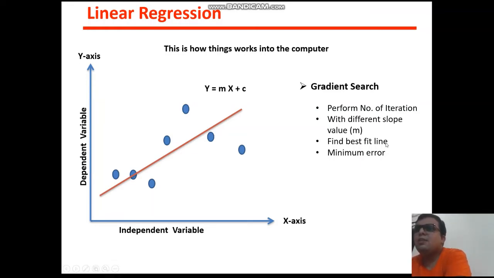We call it the best fit line, which has the minimum error. So you got my point about what gradient search is. You can draw this line by mathematics also, but if you have a computer, you can easily use the gradient search approach. Basically the linear regression algorithm internally uses this approach to draw this line.